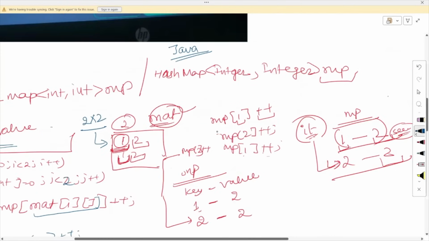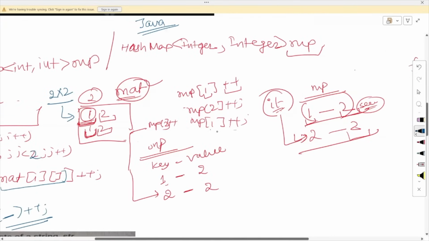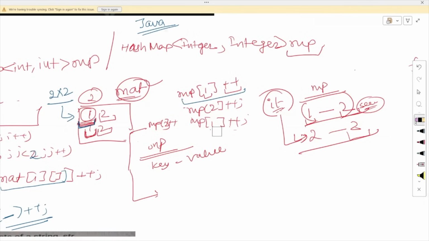You can see the first element that I get is 1, so I will do map of 1 plus plus. Let me erase this so you can understand. This means I will go inside my map, which has not been assigned any value till now because this is the first value I'm assigning.